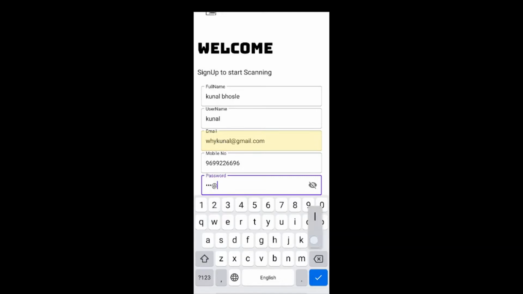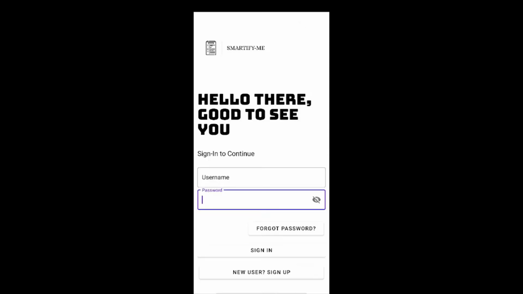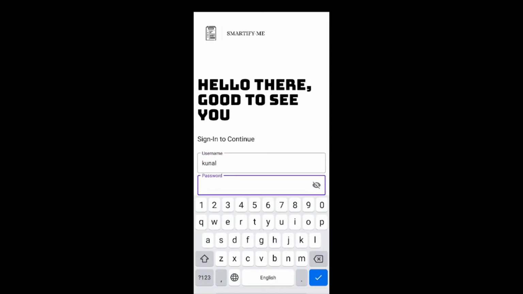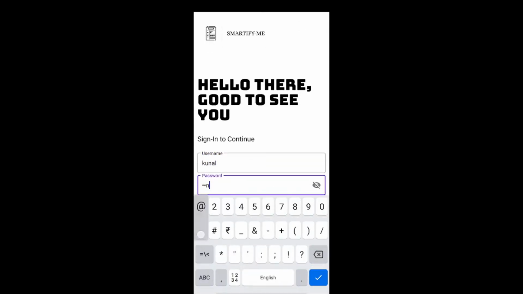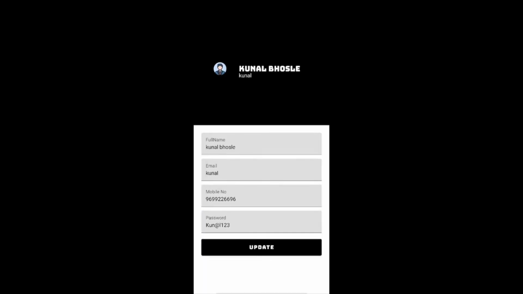I am creating this demo account. I have entered all the details and click on the sign up button. Now my account has been created. Now I just have to enter the proper username and password so that I can access the account. I am entering the username and password which I entered before while creating the new account. And voila, you can see we have accessed our account and we can see all our details on the screen.